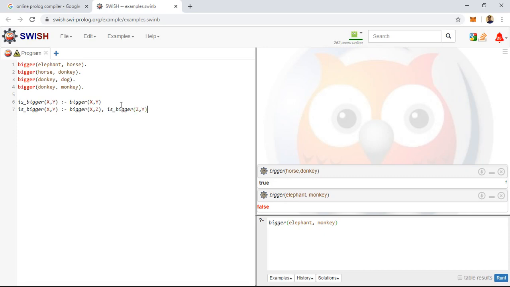So this is the way how we'll feed the composite rule.